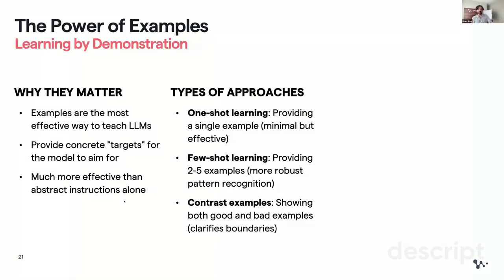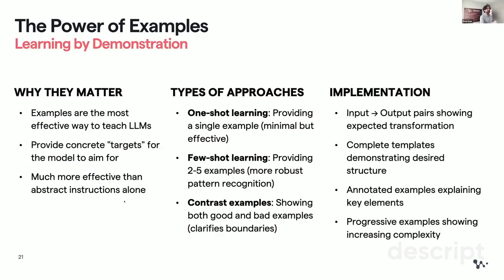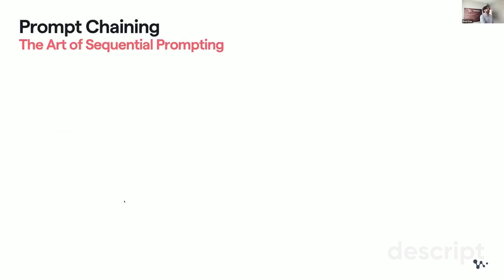It works when something is hard to describe but easy to show by example, showing the contrast and boundaries between them. And you can easily implement it. If you have repeated tasks, you can save these examples and use them later on. Then there is something called prompt chaining.